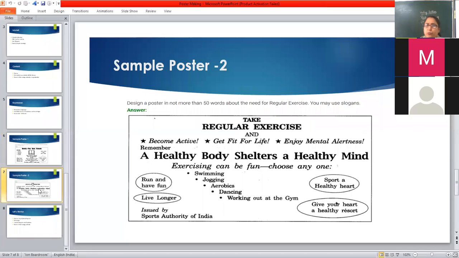Anyone voluntarily who will read out for the class? Somil or any other child? Supriya, Achal, Mehak, who will unmute himself or herself and read out.